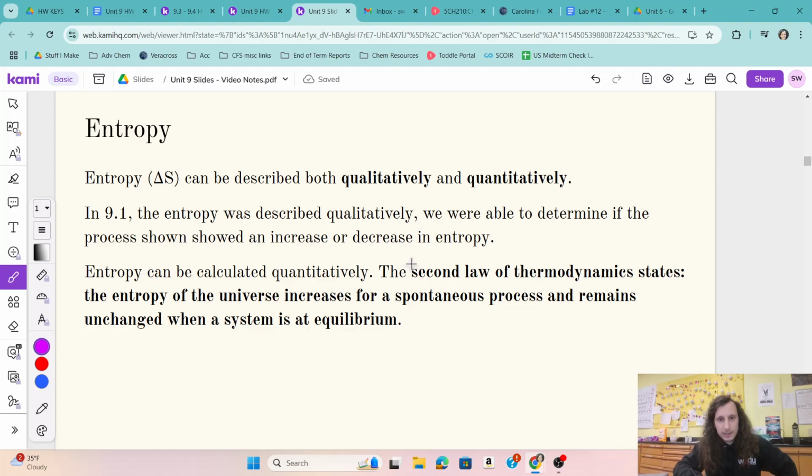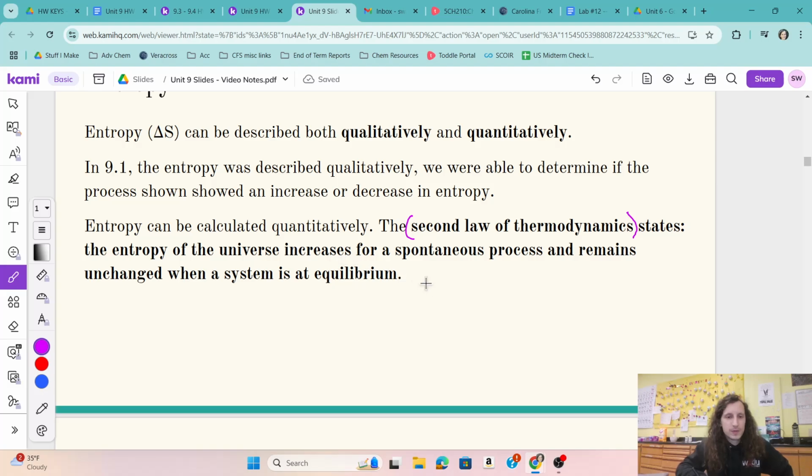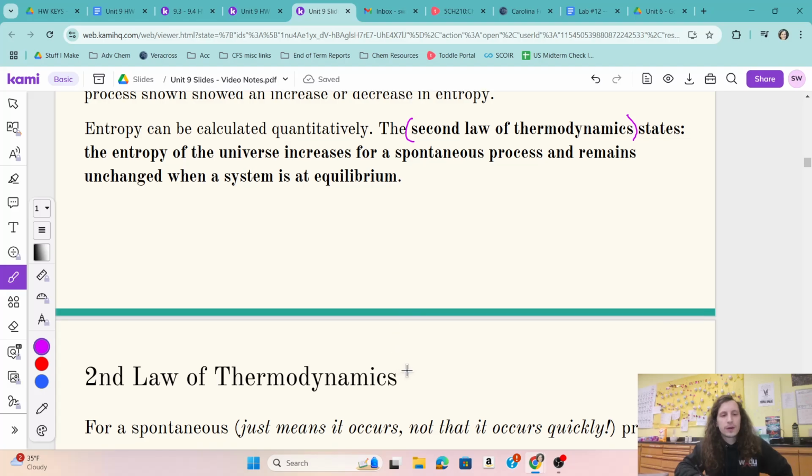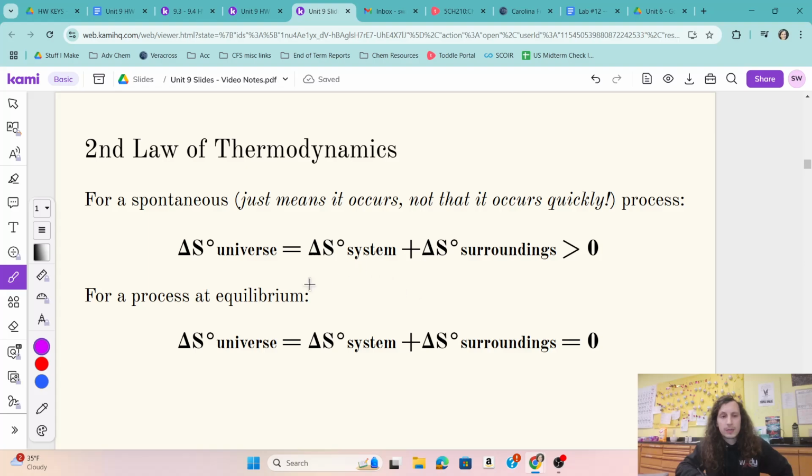to increase. Now, this is technically called the second law of thermodynamics, that it increases for spontaneous processes and remains unchanged when a system is at equilibrium. So let's just focus on the fact that entropy is going to increase typically if something is spontaneous, and we'll talk more about that term I think in our next topic in more depth. For now, just think about spontaneous meaning something occurs, not necessarily that it occurs quickly.